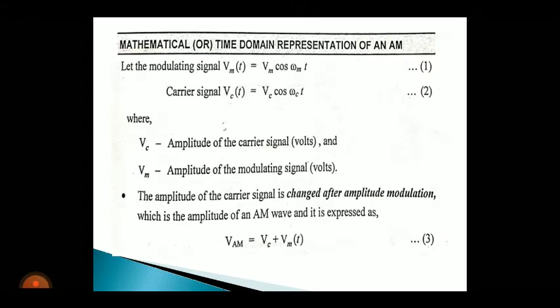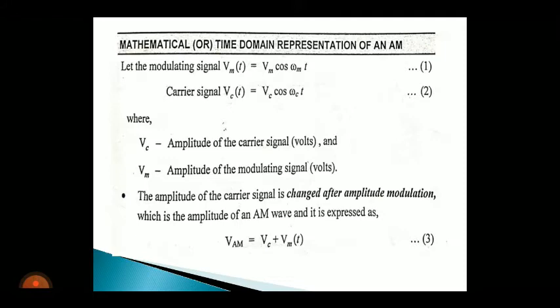So always the modulator requires two signals. One is the message signal and the other one is the carrier signal, that is the high frequency signal. Always the carrier signal frequency is high compared to our message signal frequency. And the modulating signal is represented by Vm of t equals Vm cos omega mt. Consider this equation number 1, where Vm represents the amplitude of the modulating signal.